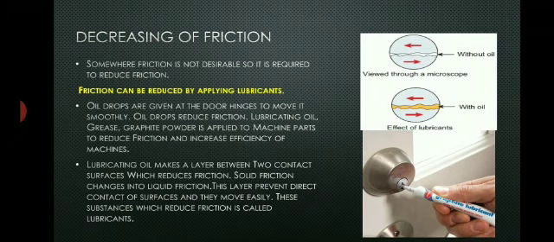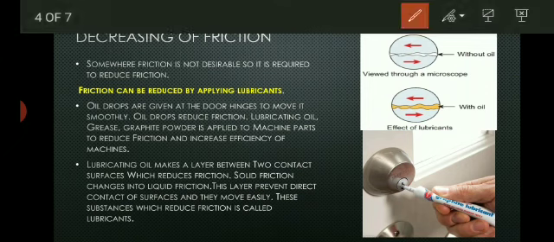Next, decreasing of friction. Somewhere friction is not desirable, so there is a need to decrease the friction. For this we can use lubricating substances. What are lubricating substances or lubricants? The substances which reduce friction, like oil, grease, graphite powder, etc., are known as lubricants. Oil drops are given at door hinges to move them smoothly. Oil drops reduce the friction. Lubricating oil, grease, and graphite powder are applied to machine parts to reduce friction and increase the efficiency of the machines.